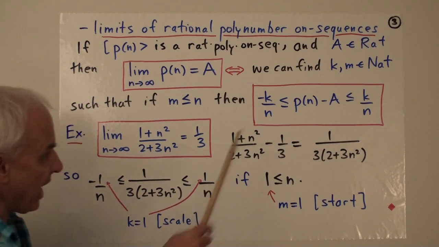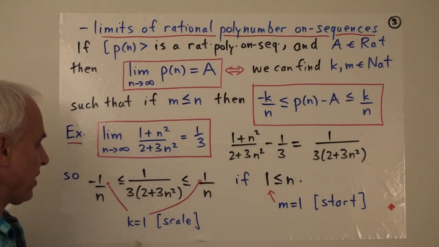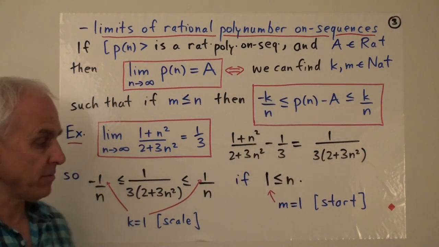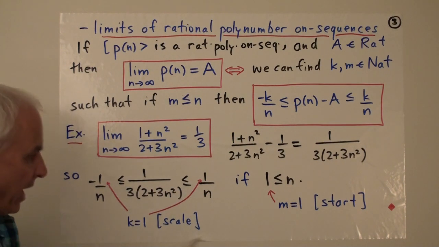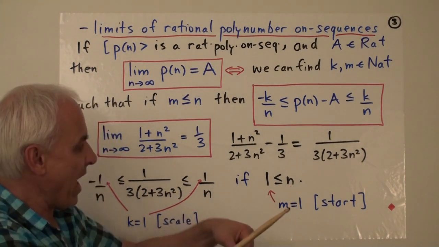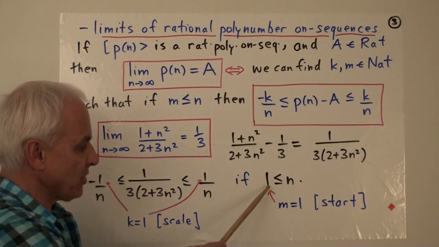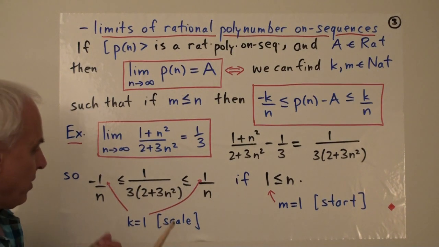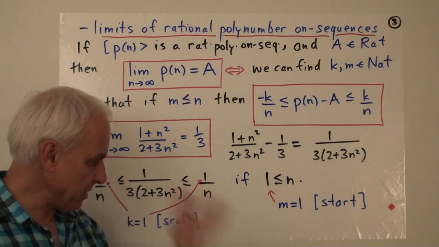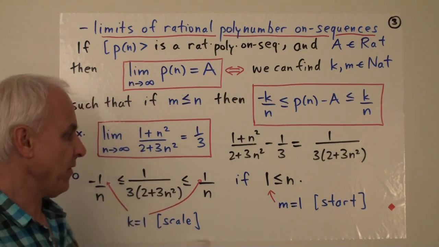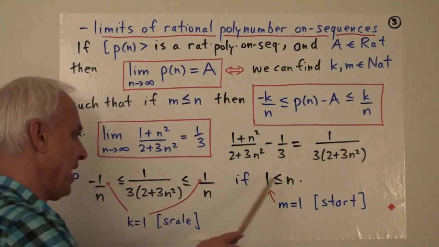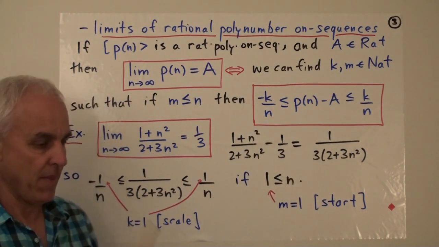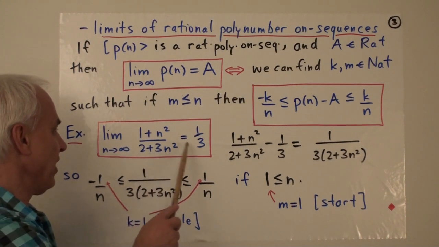So in this case, the k and the m that work are k equals 1. The number that is here in the numerator is just k equals 1. And the range of values of n for which this works starts with m equals 1. So m is the start. So we've exhibited k equals 1, we've exhibited m equals 1, and we've convinced you, hopefully, that if n is bigger than or equal to this m, then this inequality will be true. And that proves to us that the limit of this actually equals this.